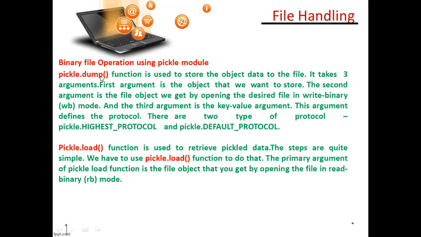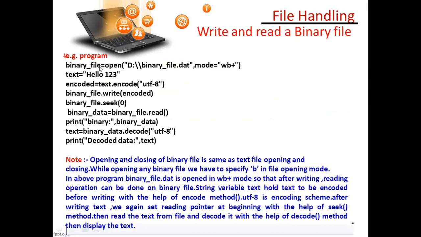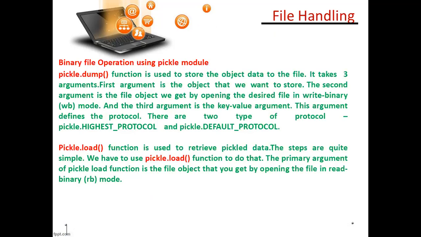So we need to import the dump function from pickle. The pickle.dump function is used to store the object, any object which you are creating, into any file. I have written binary_file, and sometimes I have used f_out. So that can be dumped. The function is used to dump object data to the file.